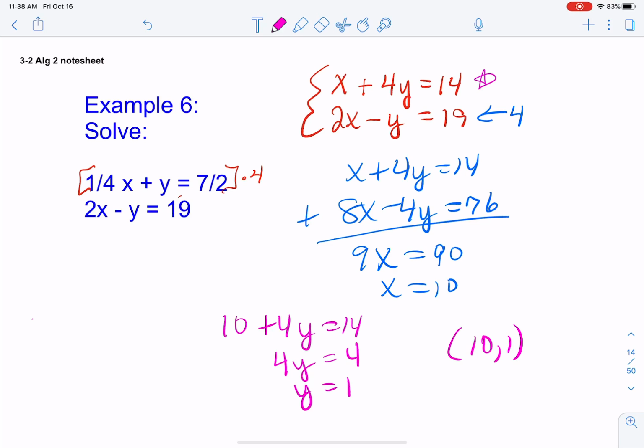This is a consistent, independent system. So I wanted to show you one with some fractions. Because it's an equation, you get to choose. Sometimes you can start off making the equations look a little nicer before you do anything else.